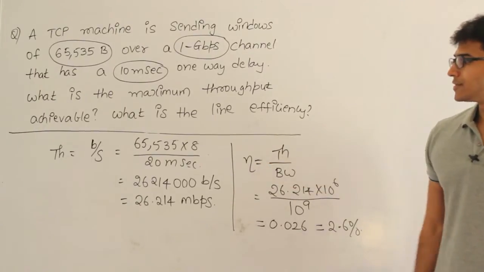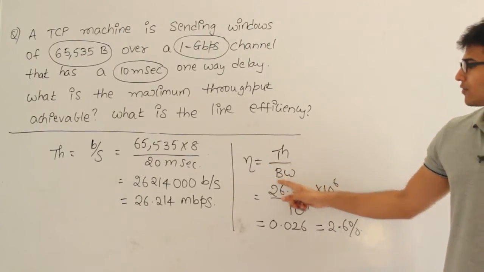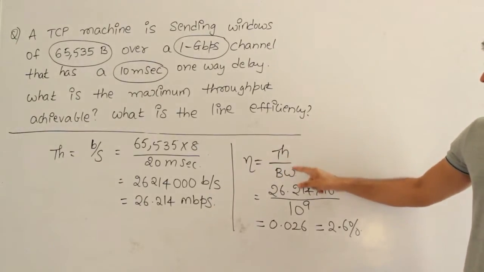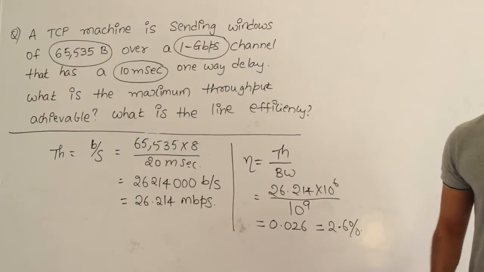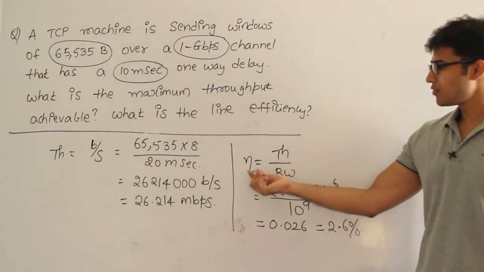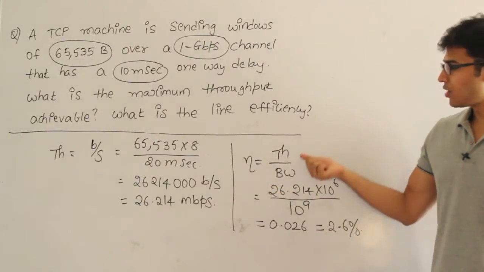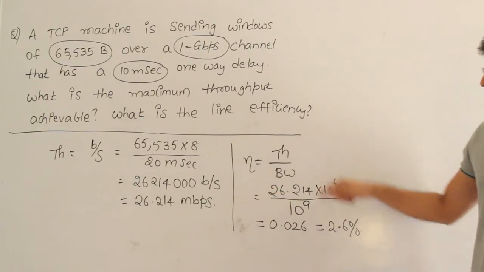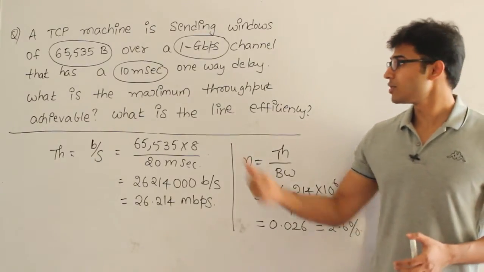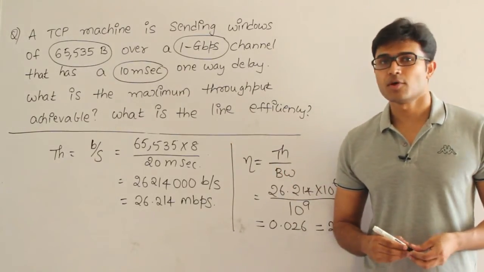Then what is efficiency? Efficiency is nothing but how much of the bandwidth you are utilizing. You already know that throughput equals efficiency into bandwidth. You already know that formula, right? Therefore from that you can find the efficiency. You already know the throughput and you know the bandwidth, so you divide it. Then I found that the efficiency is 2.6%. Therefore the answer for this question is 2.6%.